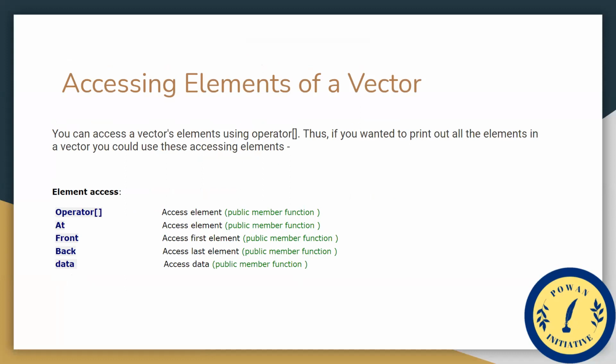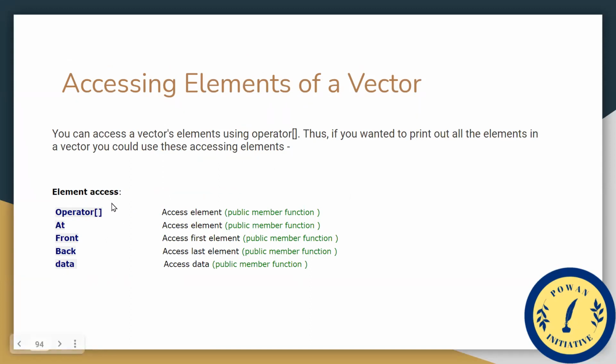Like I just told you, we can access an element of a vector using the operator. If you want to print all of the elements in a vector, we could use these accessing elements, which can be used to access elements of a vector.